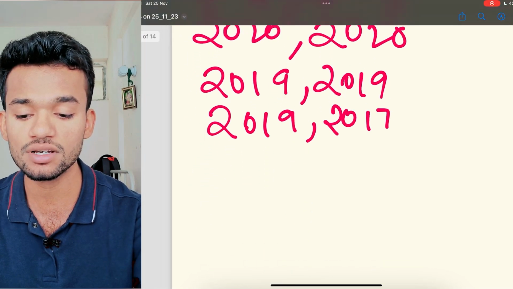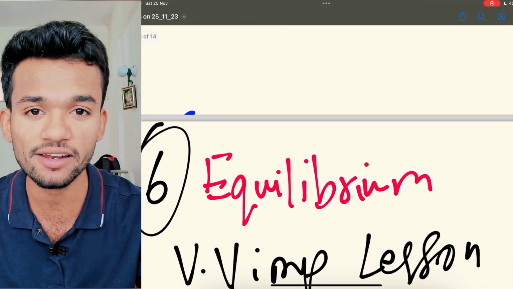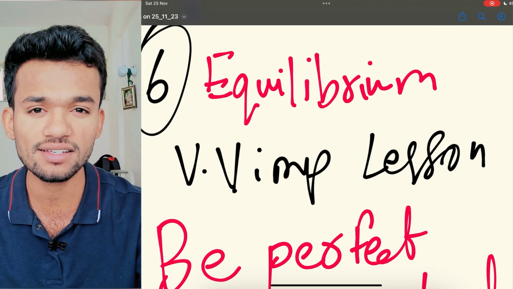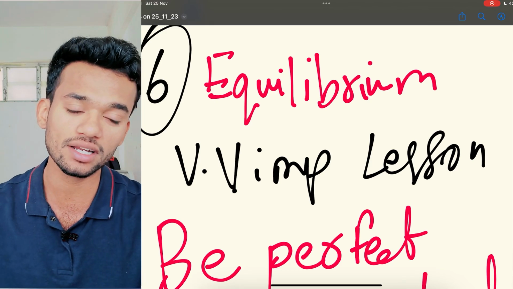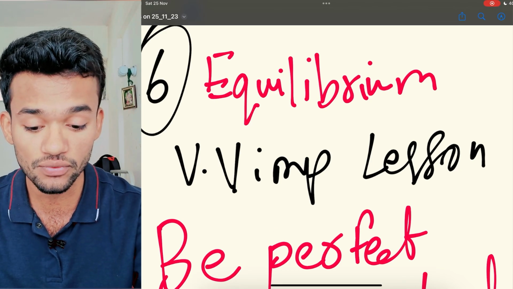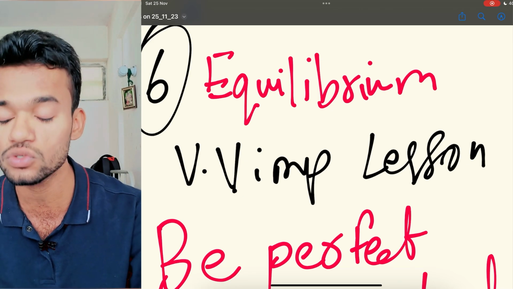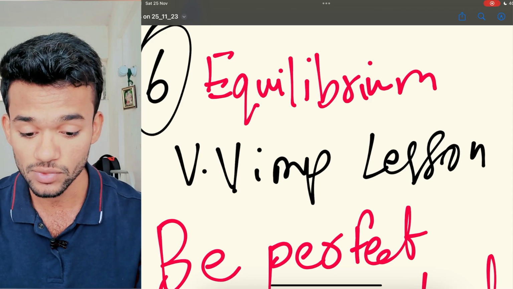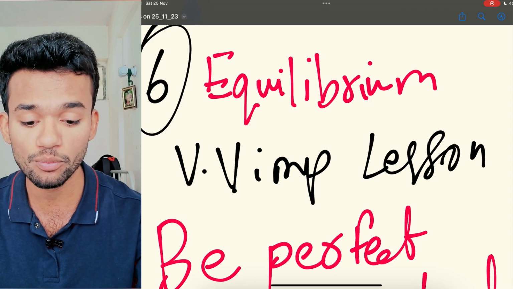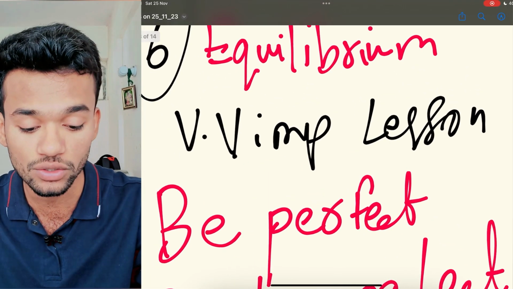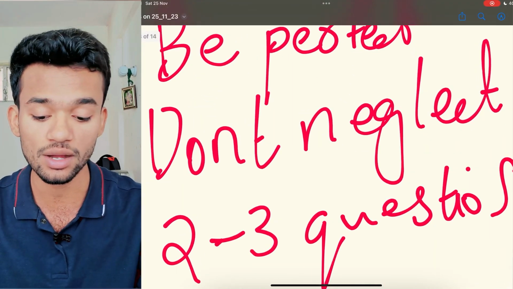And now here comes one of the toughest lessons in first year, that is equilibrium. Many of us neglect this lesson thinking that we'll do it in the last, but this is a very important lesson. If at all you don't do this lesson, you are going to directly lose 2 to 3 questions' marks. So it's a very important lesson. So be perfect, don't neglect. At least 2 to 3 questions are for sure going to come in exams.